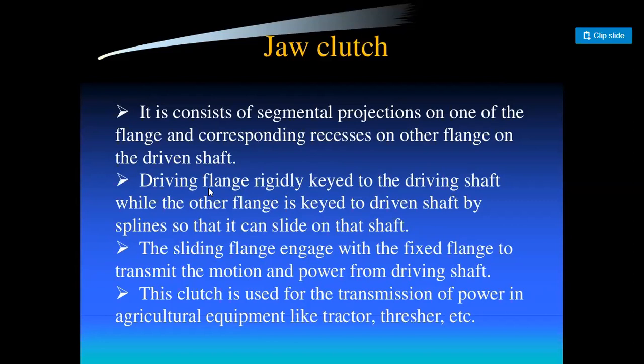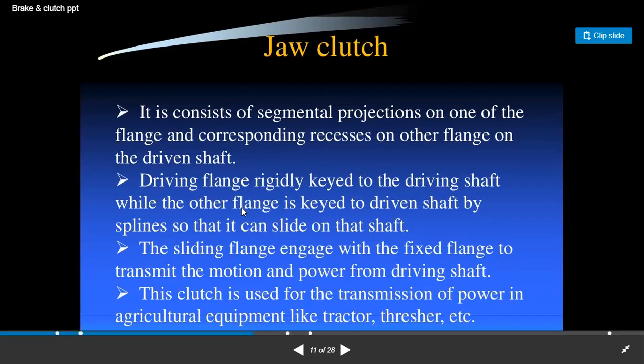Now the other flange is joined, or keyed, to the driven shaft with the help of splines, right? Splines are one kind of key which is used to engage the shafts so that the flange can slide on the shaft. So with the use of splines, the driven shaft flange is going to be engaged or disengaged.